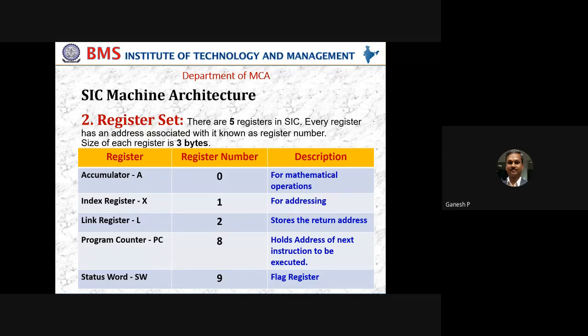Next, we have the link register. As the name says, this is mainly for subroutine purposes, meaning that you have a function, and that function can call another function. For example, you have the main program of your C or C++ program, where you will write main. Within that, you might call a function like sum. When you call sum, the control will be passed from the calling function to the called function. That means from the main function, the control is taken to the sum function.